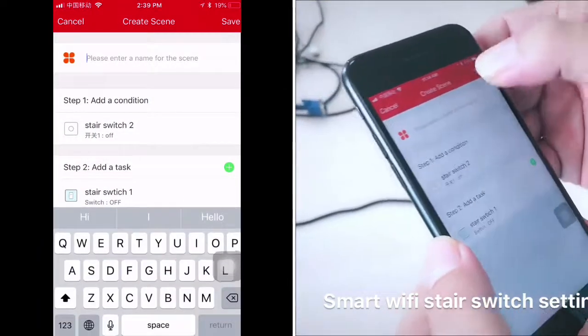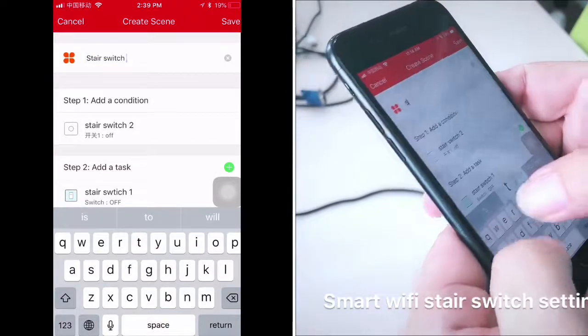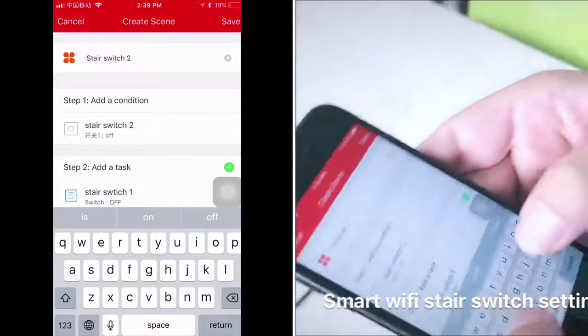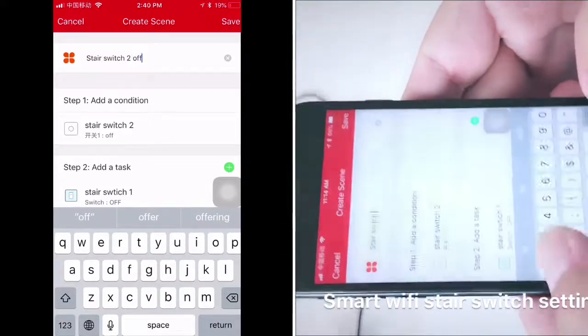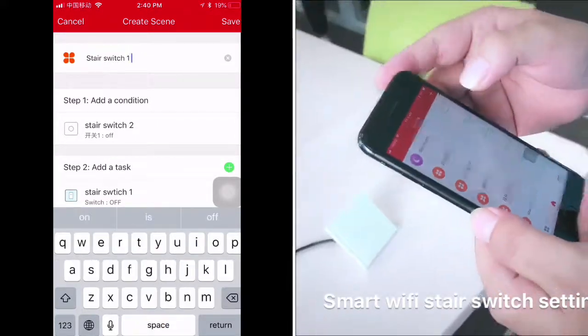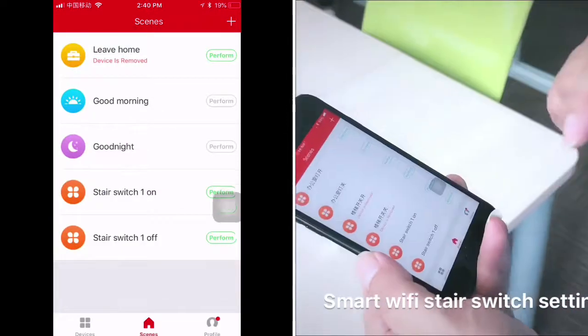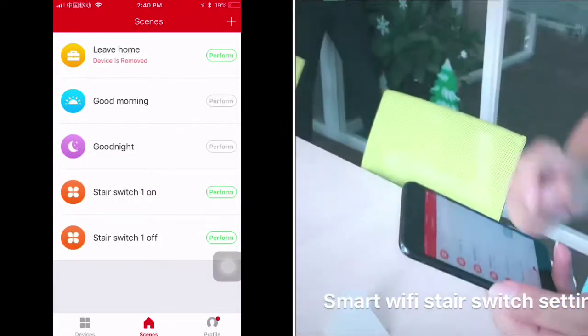Okay, this is condition 2. Enter the name. Okay, Stair switch 1 off. Save. Okay, this is condition 2. Stair switch off. So when I switch it off, the light will go off.